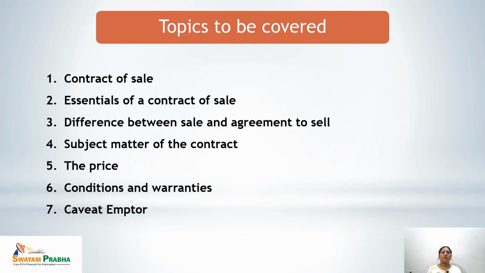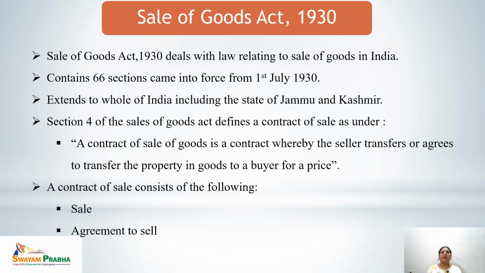Today we are going to cover the topics of contract of sale, essentials of a contract of sale, difference between sale and agreement to sell, subject matter of the contract, the price, conditions and warranties, and at last the caveat emptor. So let's start with the presentation.